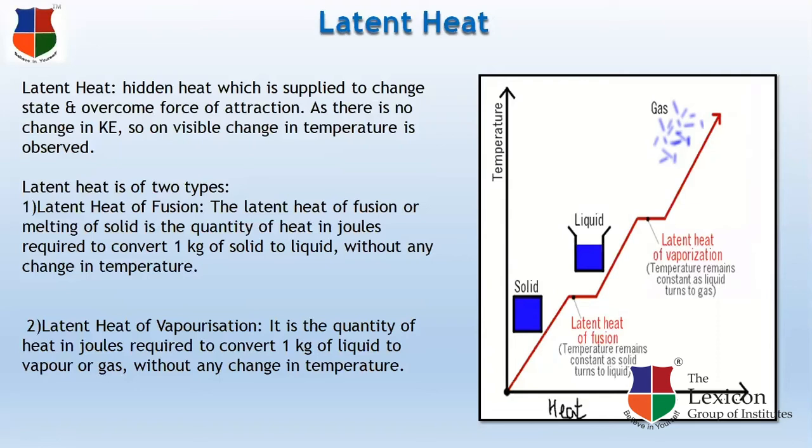Latent heat is of two types: latent heat of fusion and latent heat of vaporization. Latent heat of fusion, or melting of solid, is the quantity of heat in joules required to convert 1 kg of solid to liquid state without any change in temperature. Latent heat of vaporization is the quantity of heat in joules required to convert 1 kg of liquid to vapor or gas without any change in temperature.